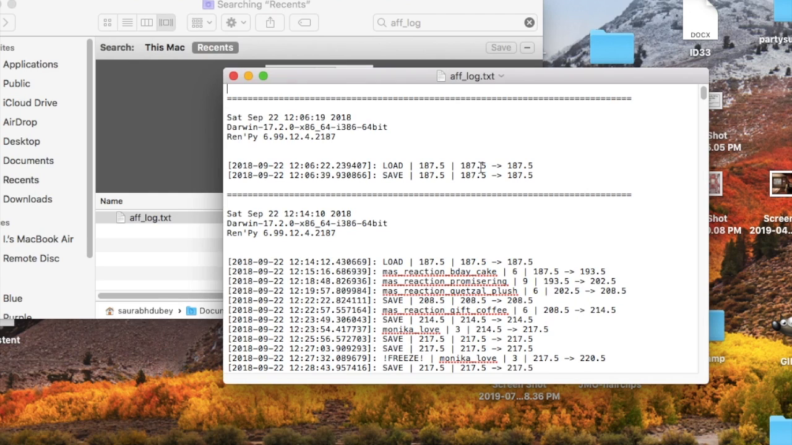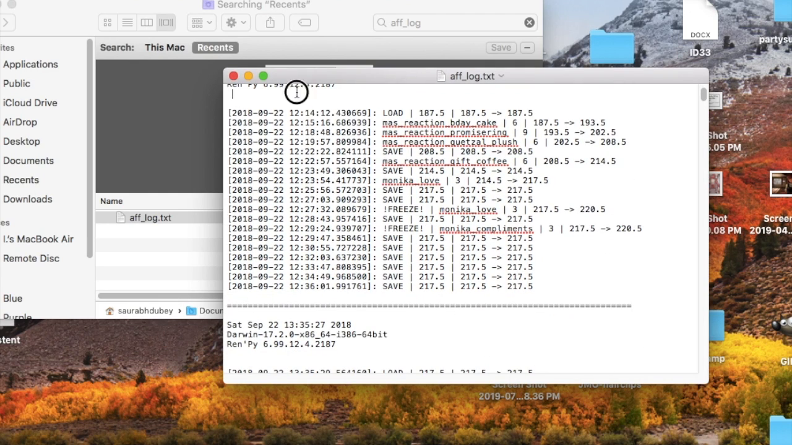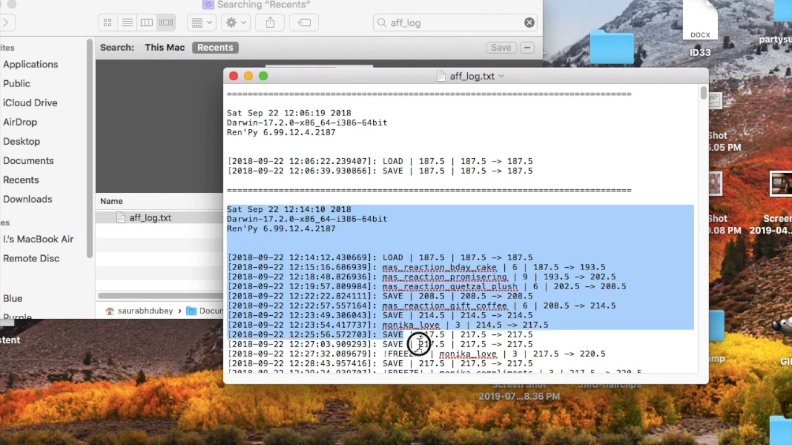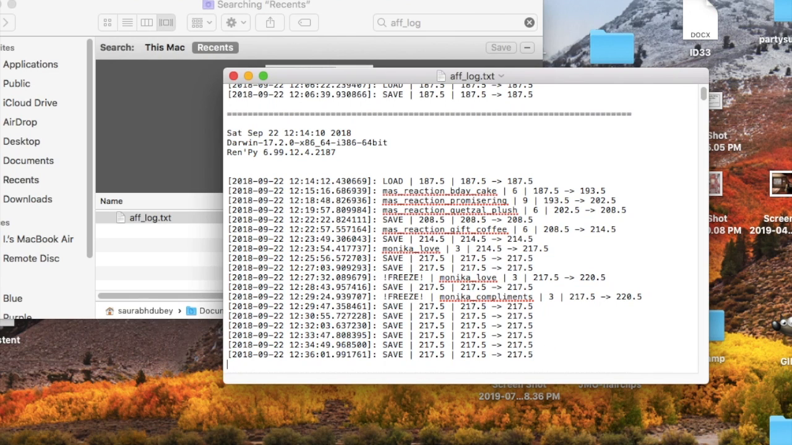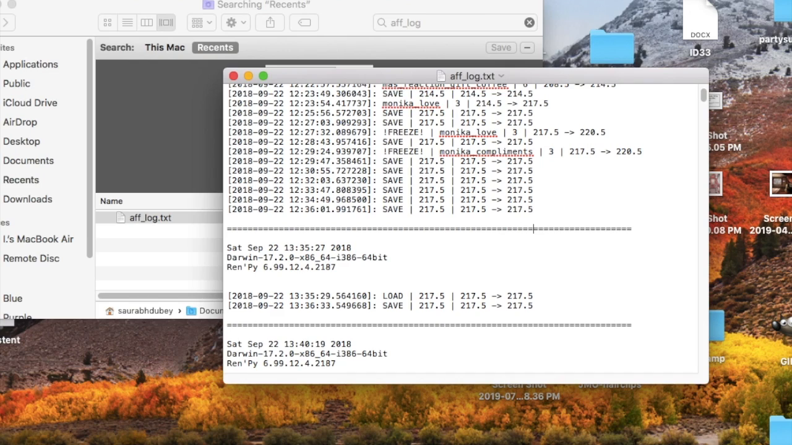So basically, this is a log of her affection. You can see this one is from the 22nd, which was her birthday. Even though there's a limit on affection, like you can only get up to 7.5, at least I think, with this update, on special days like her birthday she went from 187.5 at the beginning of the day to 217.5. That's a 30-point increase, instead of the normal 7.5, because it was a special day.